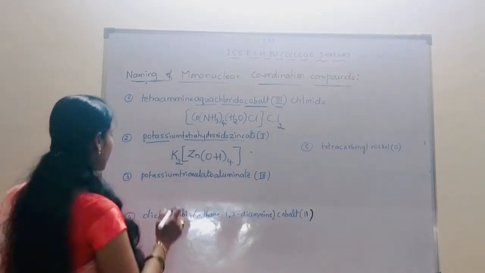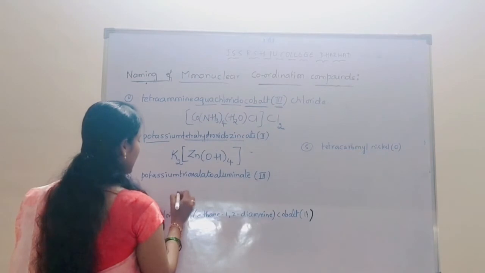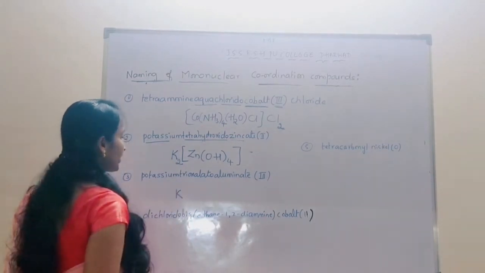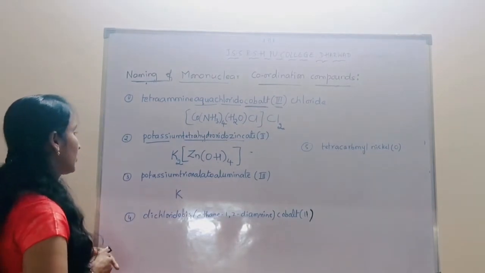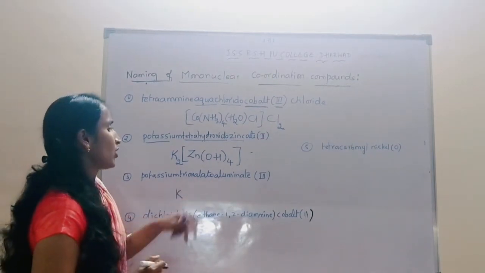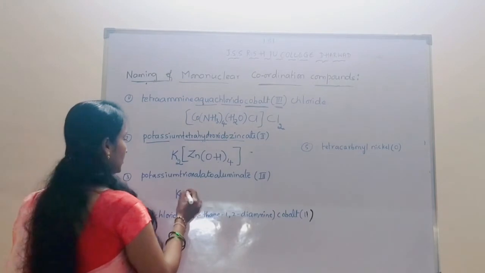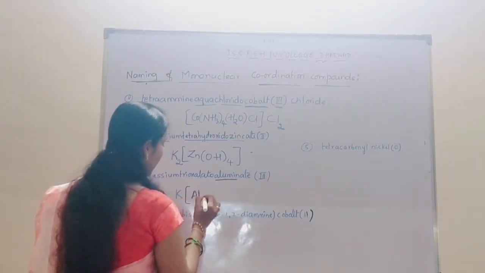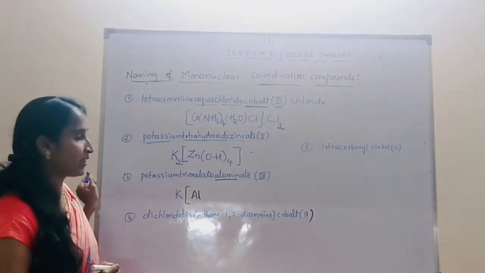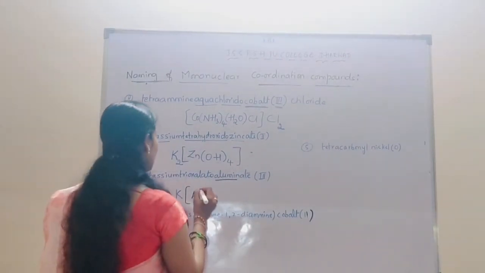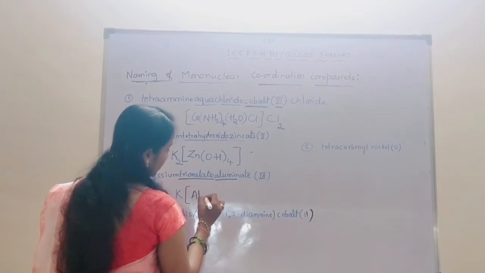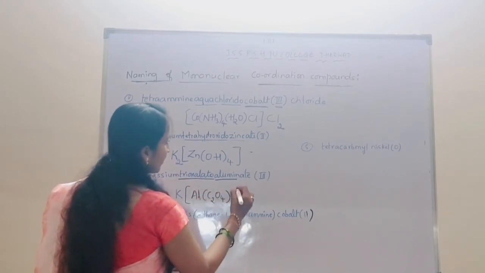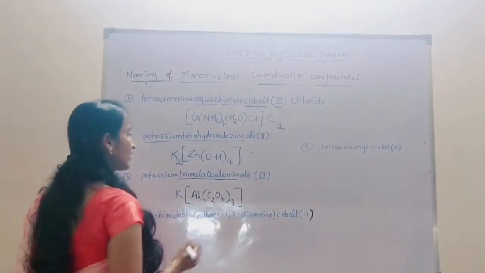Is it clear? So next example, potassium trioxalato aluminate 3. So potassium, the symbol should be written. So they have given the metal ion, aluminate, that is aluminium, Al. So trioxalato. C2O4 is the oxalate ion. Tri means 3.